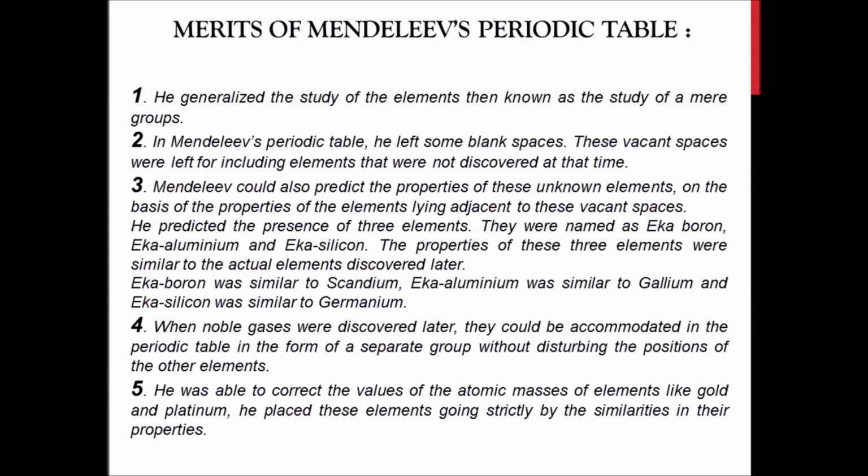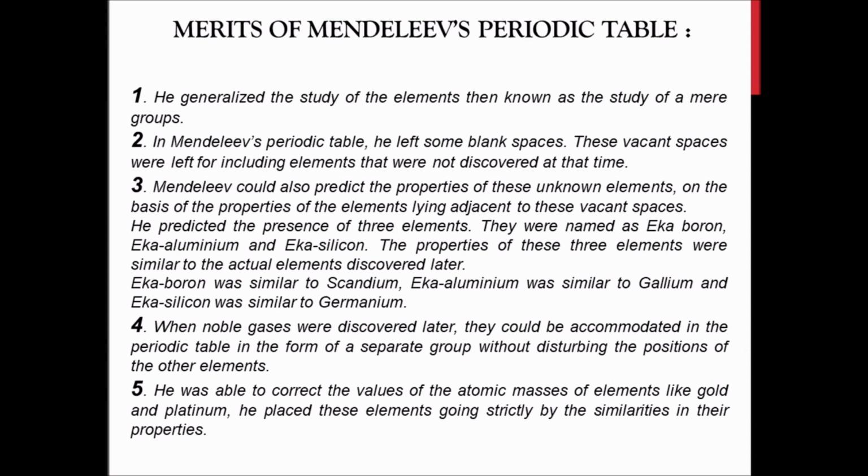That is very interesting. They were named Eka boron, Eka aluminium and Eka silicon. The properties of these 3 elements were similar to the actually discovered elements which were found later: Eka boron was scandium, Eka aluminium was gallium, and Eka silicon was germanium. This was the most famous prediction.